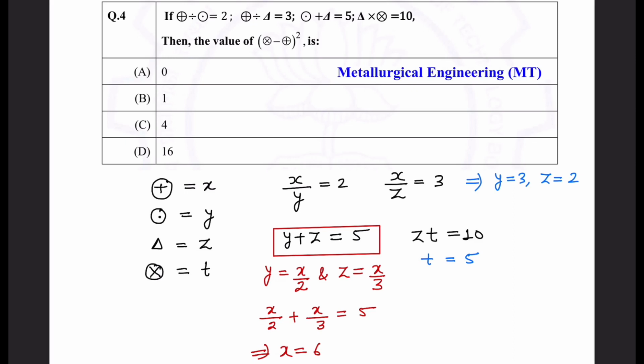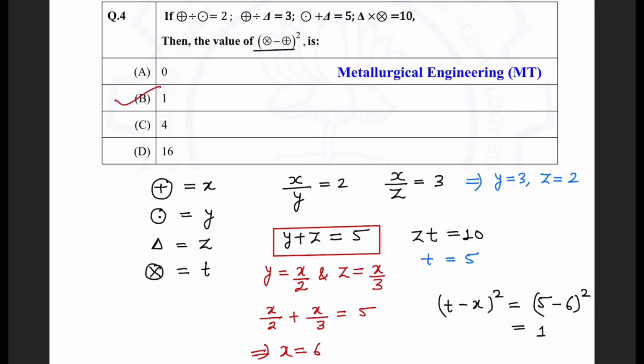Now what we need to get? We need to get t minus x square, right? So t minus x square: t is 5 and x we have got 6, whole square. So 5 minus 6 squared, minus 1 squared would be 1. So which option would be correct?